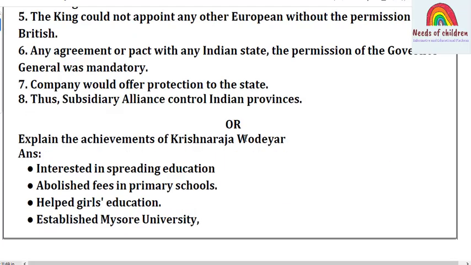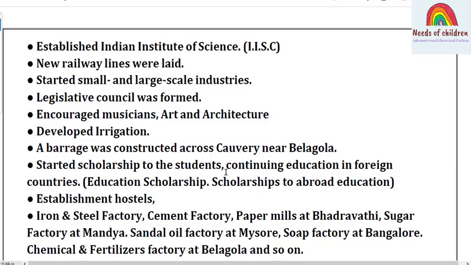Explain the achievements of Krishnaraja Wadiyar. This is the question. It is from history, opposition to British rule in Karnataka and the Wodeyars of Mysuru. Answer: interested in spreading education, abolished fees in primary schools, helped girls' education, established Mysore University, established the Indian Institute of Science, new railway lines were laid, started small and large scale industries, legislative council was formed, encouraged musicians, art and